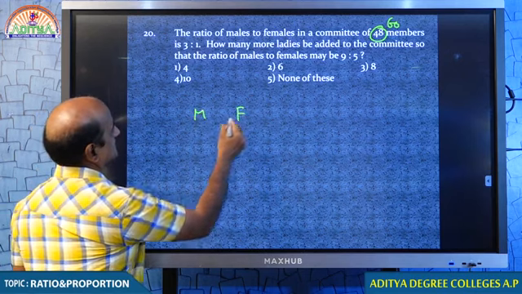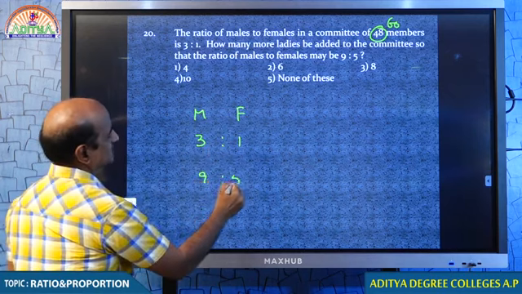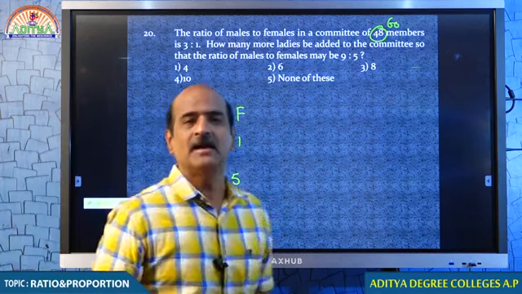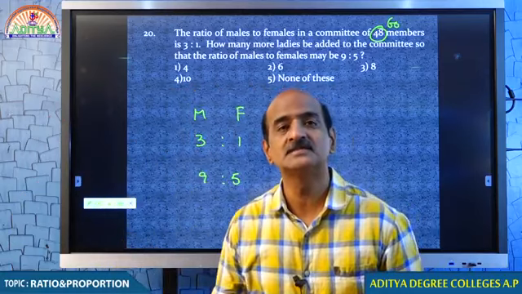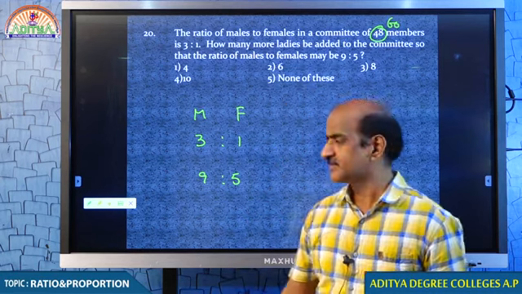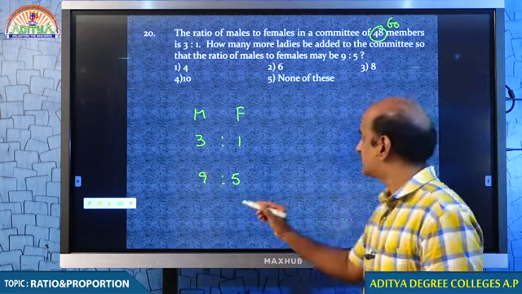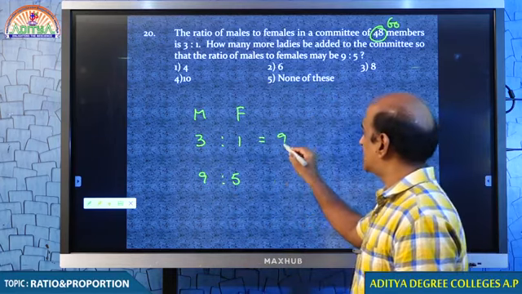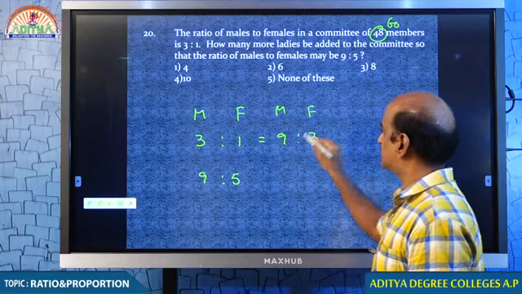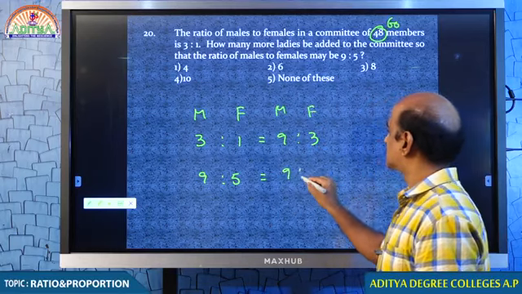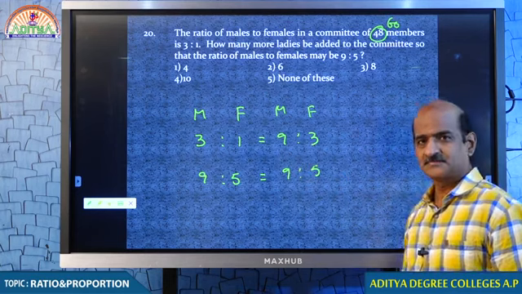Male and females, they are in the ratio 3:1. You want to make the ratio 9:5 by adding females, which means you want to keep males absolutely the same. That means this is 9, you want to make this 9. So 3:1 can be taken as 9:3. This is male, this is female. 9 and 5. You see, there is no change in the number of males.